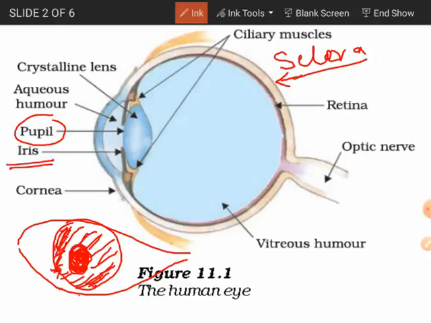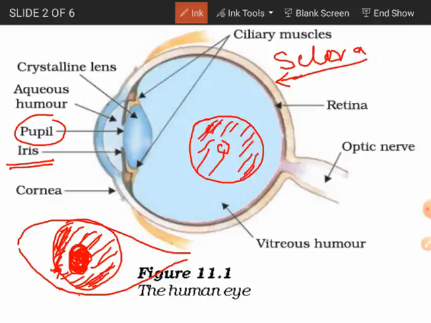This iris is circular in shape like your CD or DVD disc that you have seen, with a hole at the center. The color of the eye is nothing but the color of this iris.